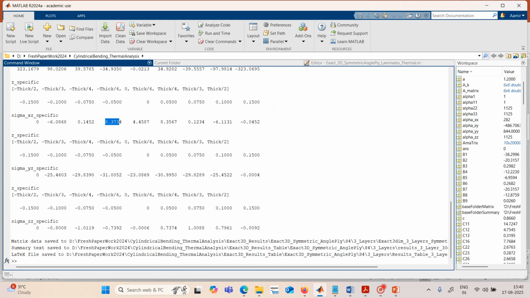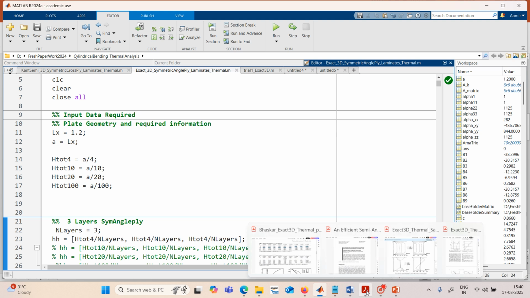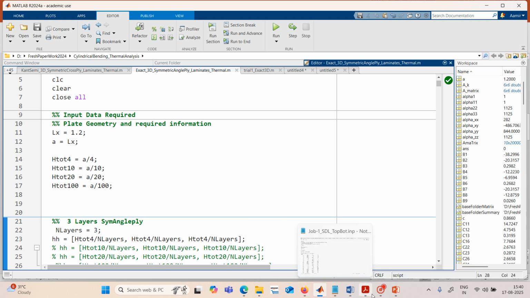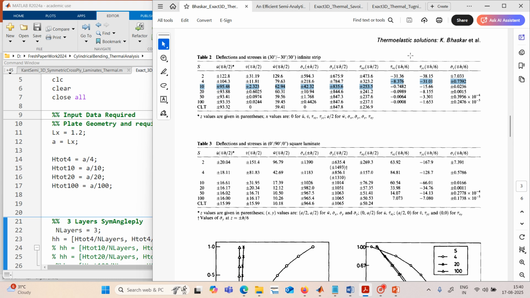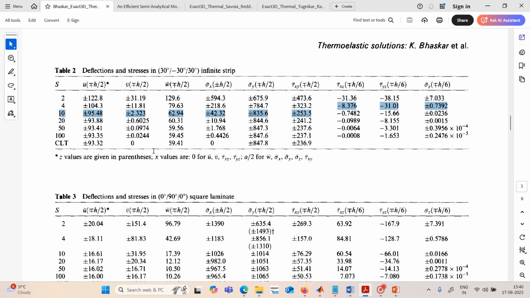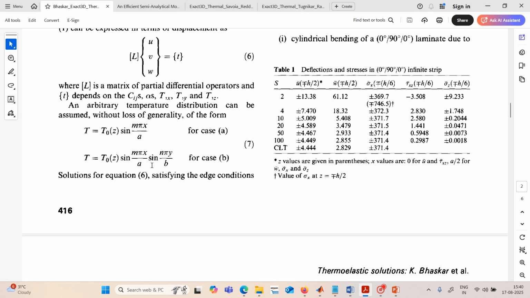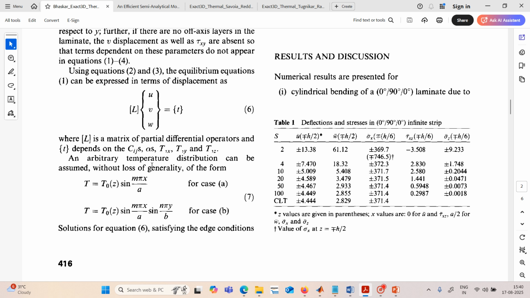I think you can go through this paper, Bhaskar's paper, which is the easiest for us to compare the results from here, for the cylindrical bending as well as for the cross-ply bidirectional laminates. They have given this.